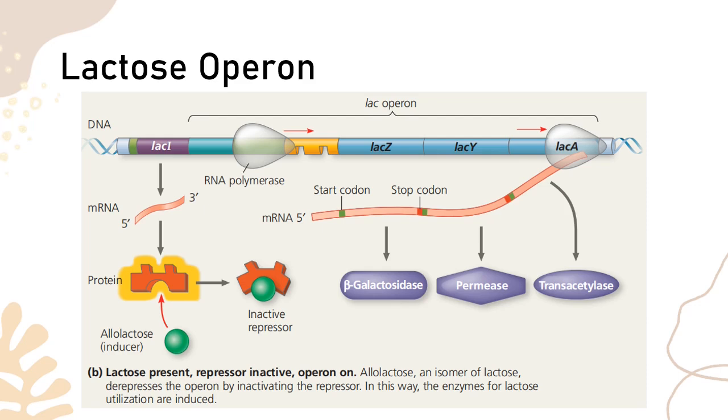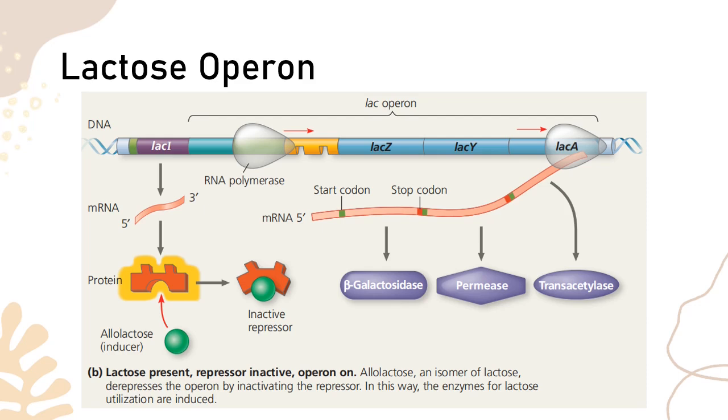Thereby, since the shape has been changed, it is no longer able to attach to the operator, and this will allow the RNA polymerase free access to the structural genes so it can continue producing and producing the enzymes that are needed for lactose. And this is actually logical because the presence or abundance of lactose should be digested, and that is why the enzymes will now be produced here.